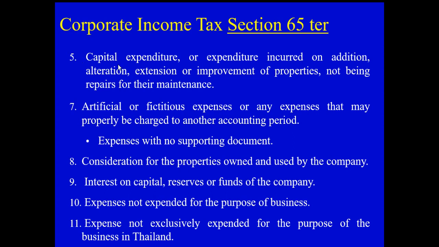Another one is the capital expenditure. This will be explained to you together with the depreciation calculation. The capital expenditure is the kind of the expense which is paid for acquiring another kind of the asset. So when they pay for this kind of the expense, tax does not allow to deduct it as the expense in the accounting period that they pay. But since it is a kind of the expense which is paid for acquiring the new asset, they should follow the depreciation calculation.